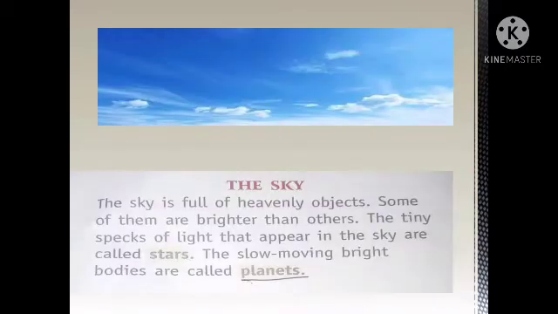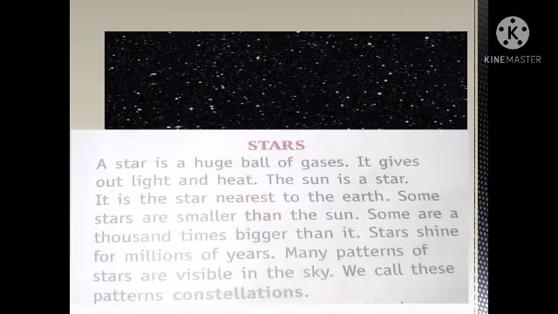First, the sky. The sky is full of heavenly bodies, heavenly objects. Some of them are brighter than others. The tiny specks of light that appear in the sky are called stars. The slow moving bright bodies are called planets. There are billions of stars in the Milky Way galaxy.